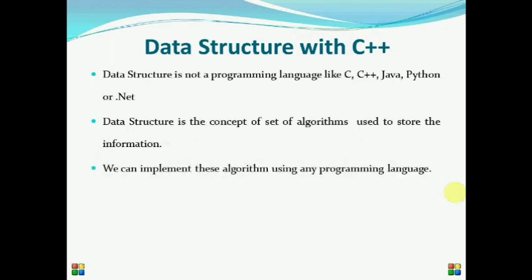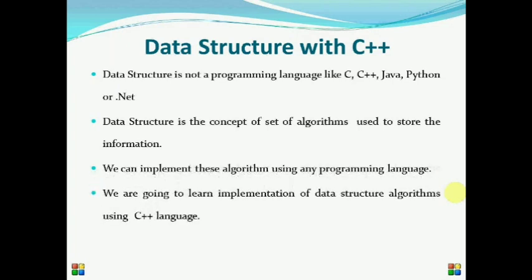So we are implementing these algorithms using any programming language. For example, in C or C++ language, we have to write the code or logic of the data structure algorithm, but in Java language there are predefined implementations of all these algorithms called the collection framework. So here we are going to learn implementation of data structure algorithms using C++ language.